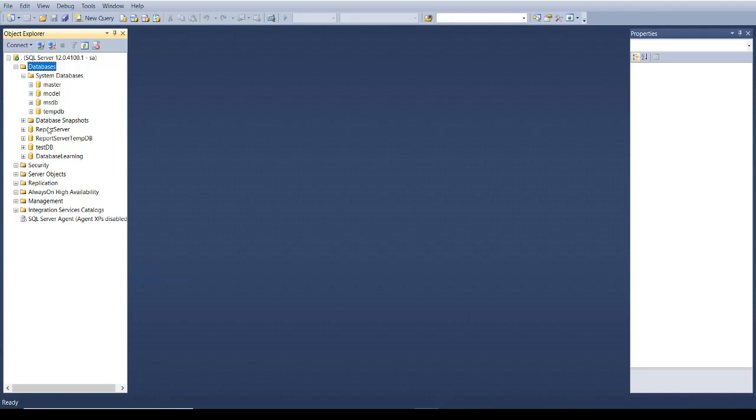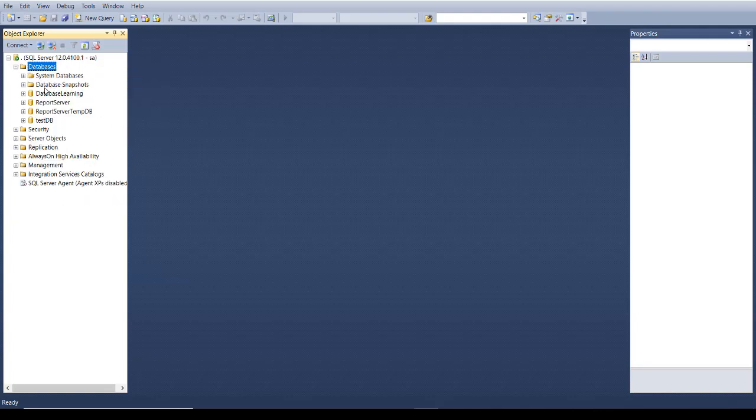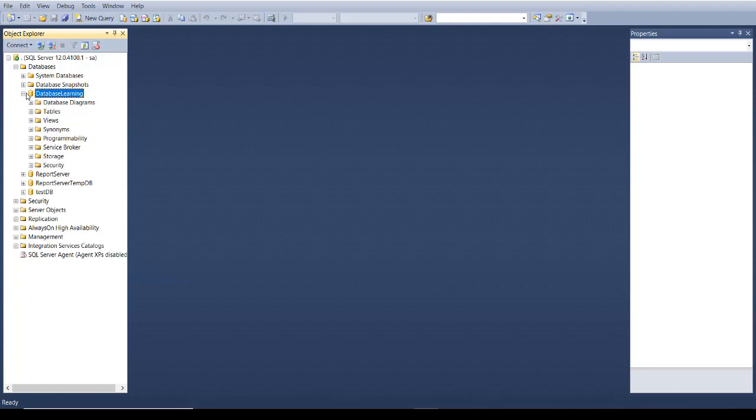Now you don't see that database here, right? So go here and refresh. Now you will see your database, database learning. This is our database. Now these are the folders that will contain your tables, views, and programmability for functions, triggers, and procedures. Everything will be here. Right now we have created a database.